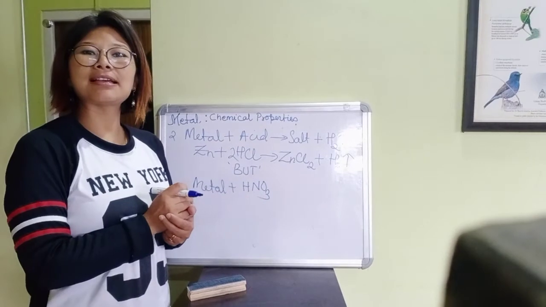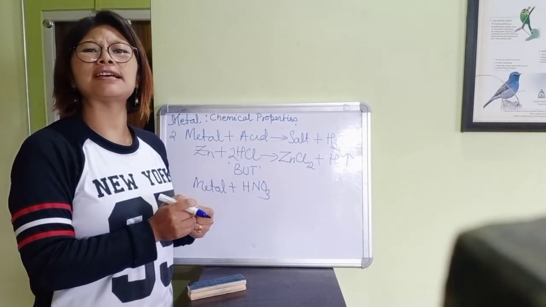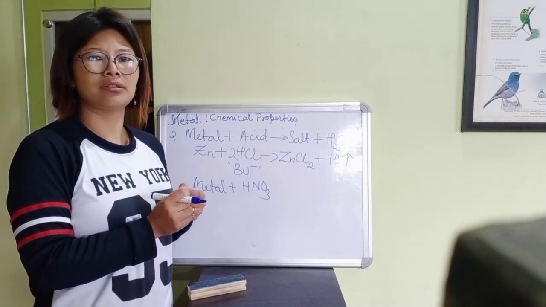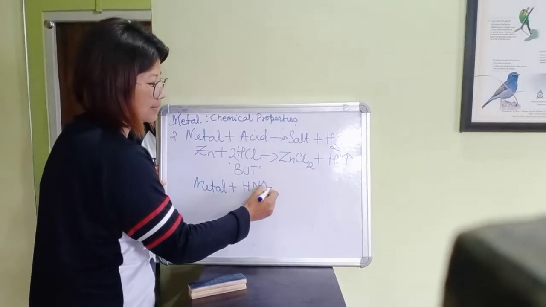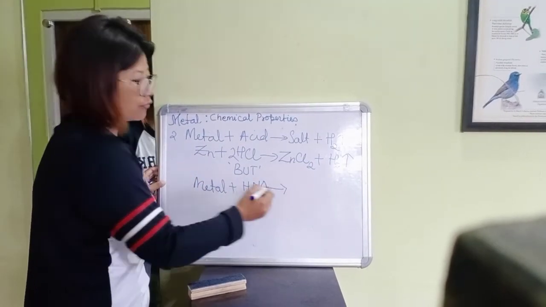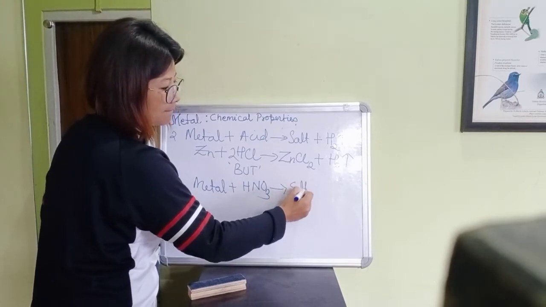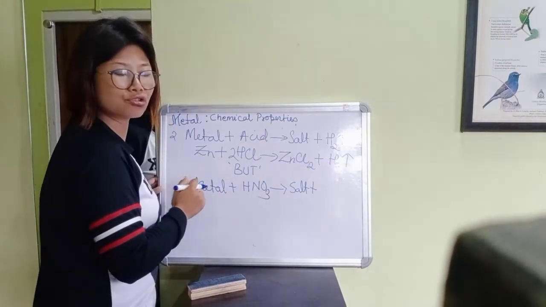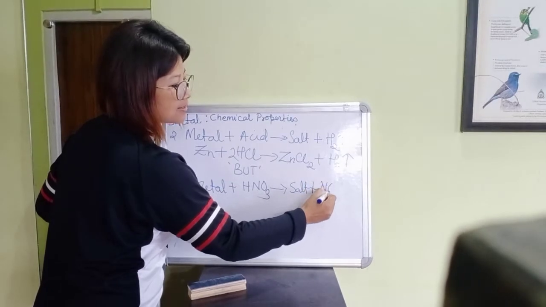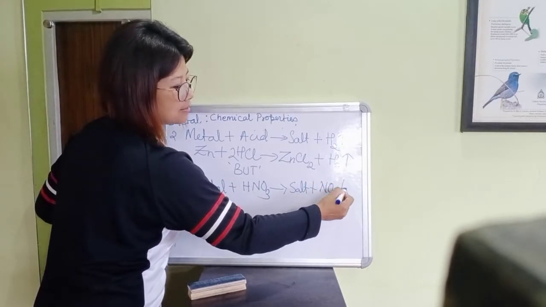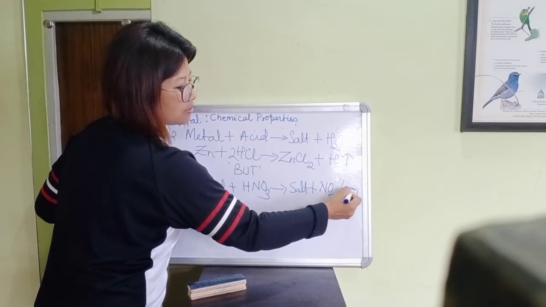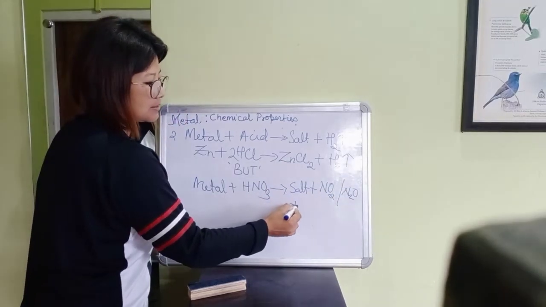Because nitric acid is a strong oxidizing agent. So when metal reacts with nitric acid, it forms salt, and instead of hydrogen gas, it produces oxides of nitrogen, it could be nitrous oxide, nitrogen dioxide, etc., plus water.